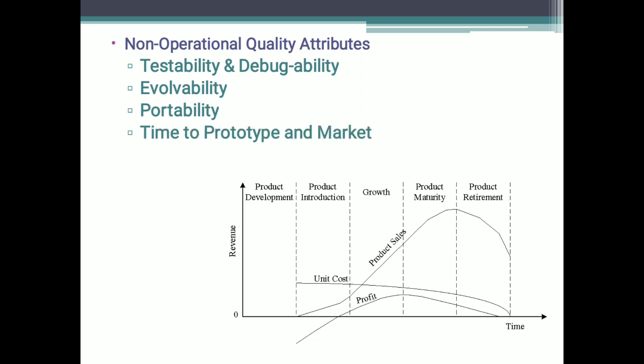The next non-operational quality attribute is time to prototype and market. In industry, they also call it T2M, T stands for time, M for market. Time to market is the time elapsed between the conceptualization of a product and the time at which the product is ready for selling for commercial products, or for use for non-commercial products. The commercial embedded product market is highly competitive, and time to market is a critical factor in the success of a commercial embedded product.